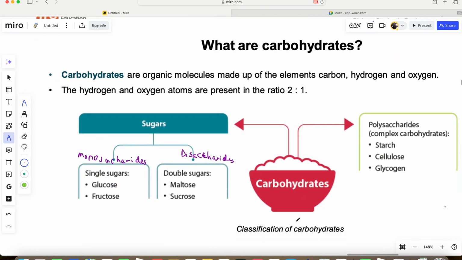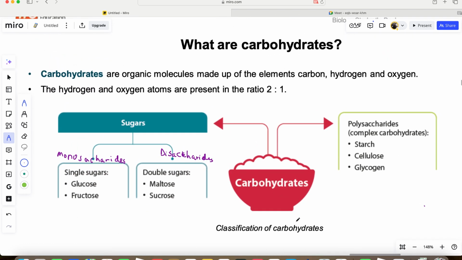Now let's look at carbohydrate properly, like I said. Now carbohydrates are organic compounds that are made up of 3 elements. The carbon, they are made up of carbon. If you are explaining in the exam, they are organic compounds or organic molecules. You can use molecules, you can use compounds. They are organic compounds or organic molecules that are made up of carbon, hydrogen, and oxygen.